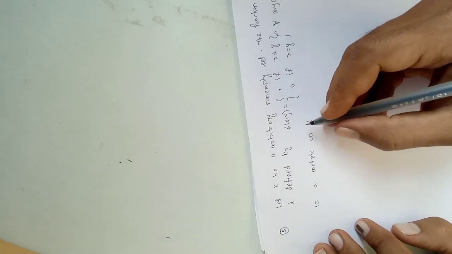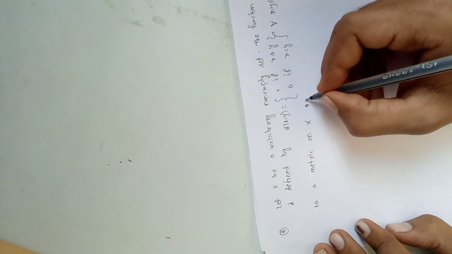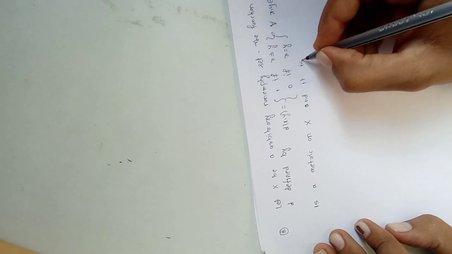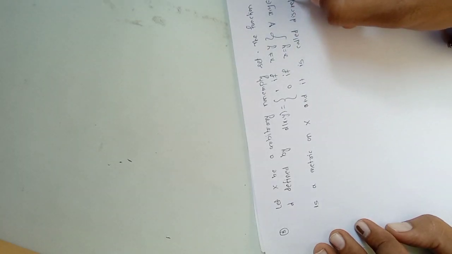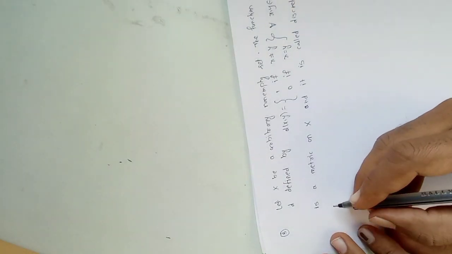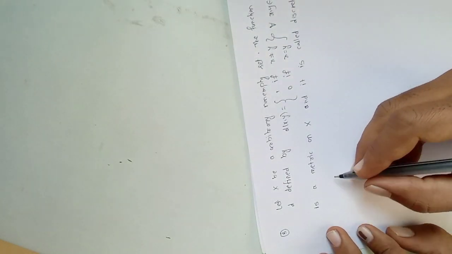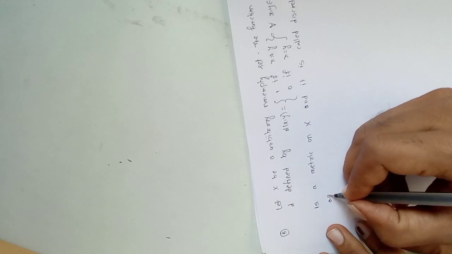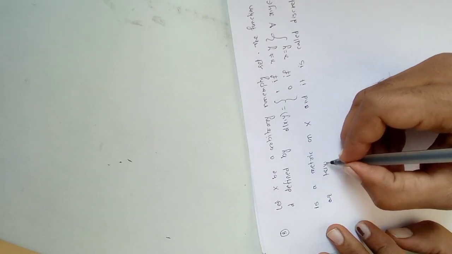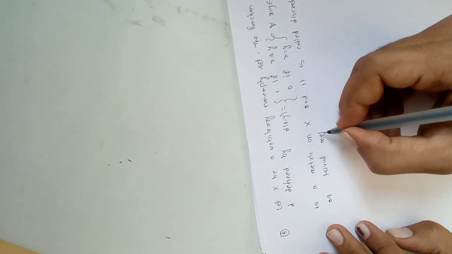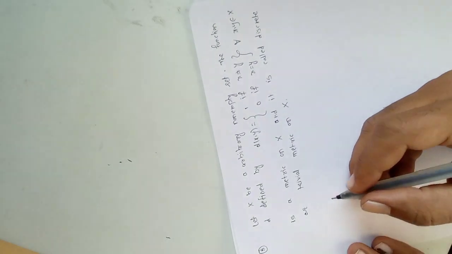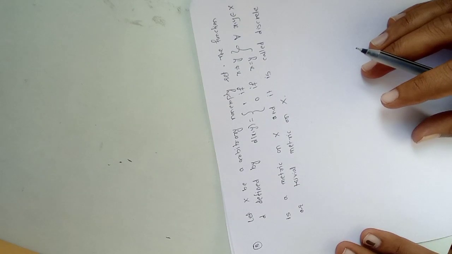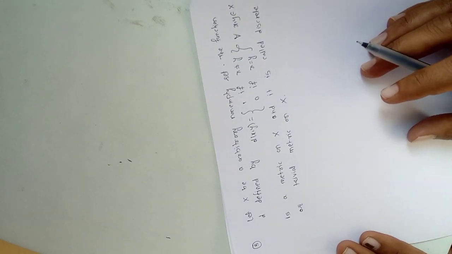It is called the discrete or trivial metric on X. So we have to prove that this satisfies all 4 properties of the metric.